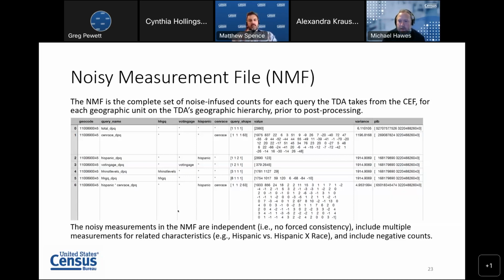Those are negative counts that provide useful information for understanding how the algorithm's working, but they have then been post-processed in the data that are released to enforce consistency. So again, noisy measurement files are a slightly different animal than most data users are used to seeing, but they provide an excellent window into how the algorithm works and how the differential privacy has been applied.